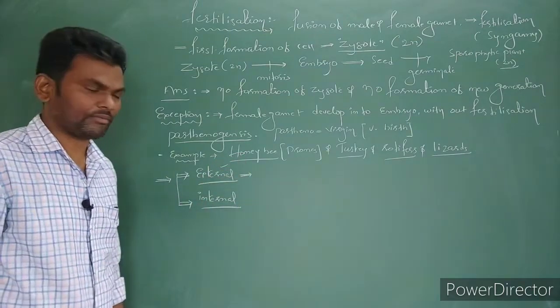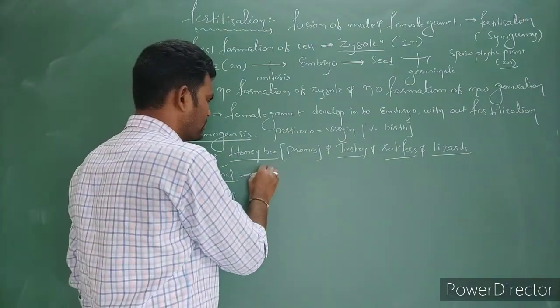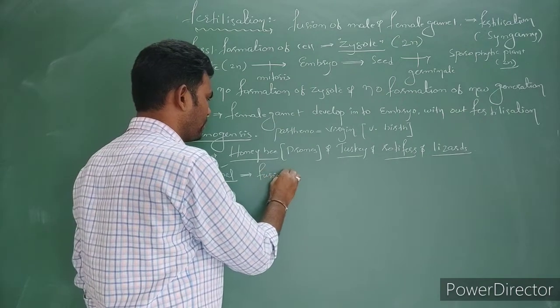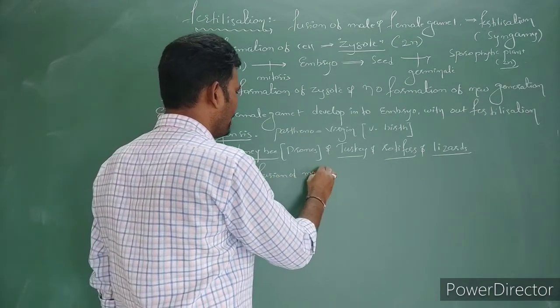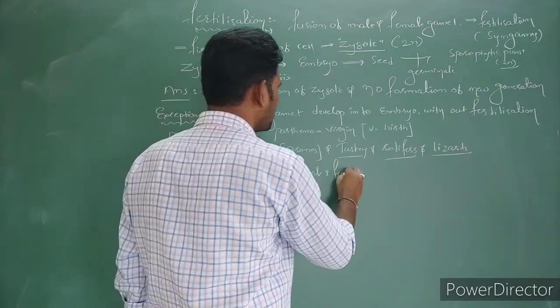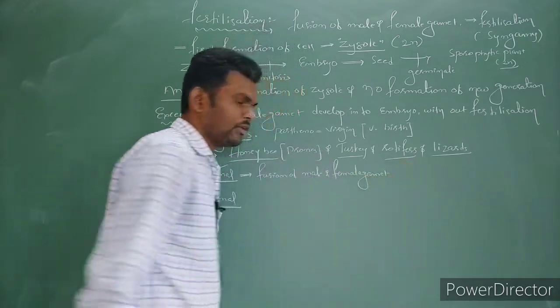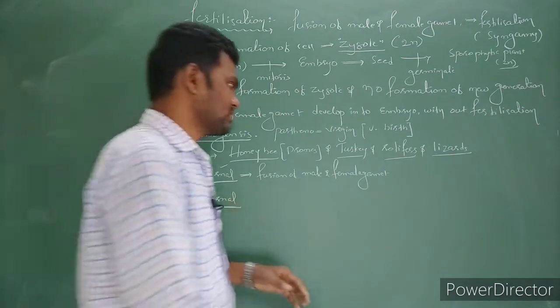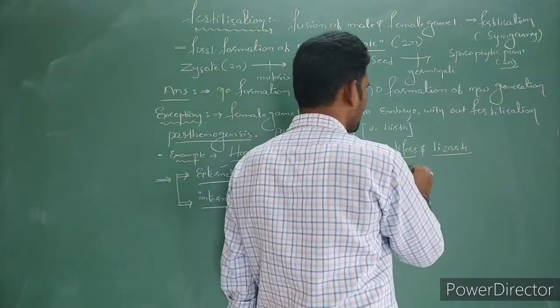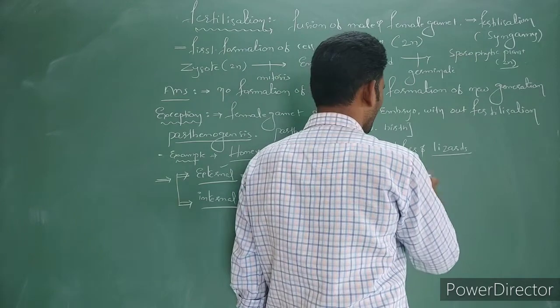Such fertilization we can call as external fertilization. Here the fusion of male and female gametes takes place in the external medium, in most cases water, right?